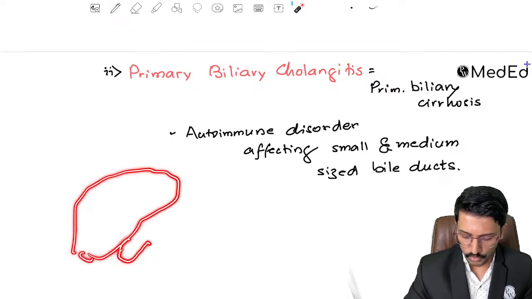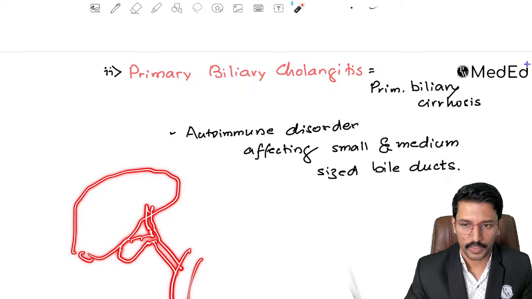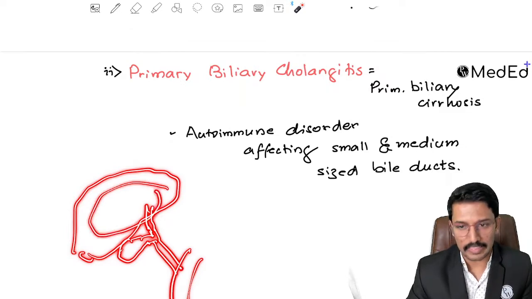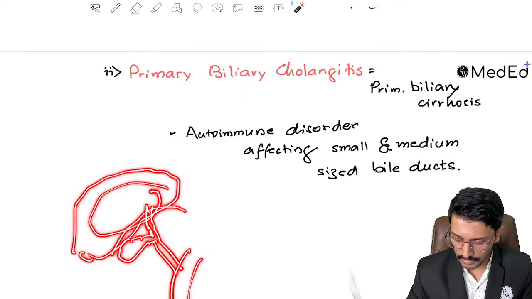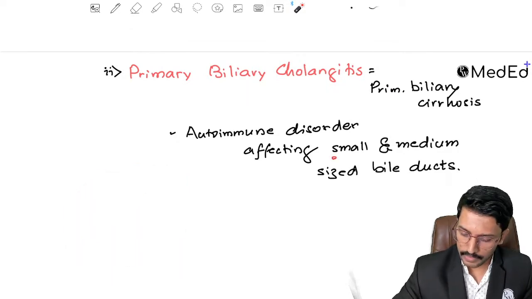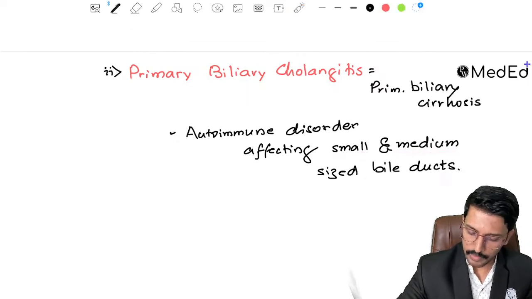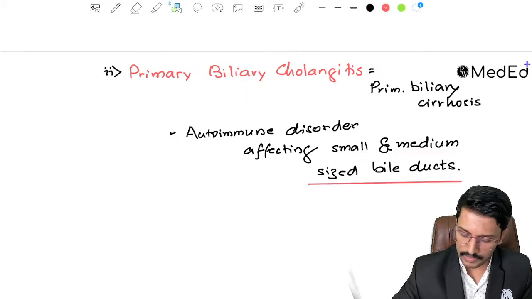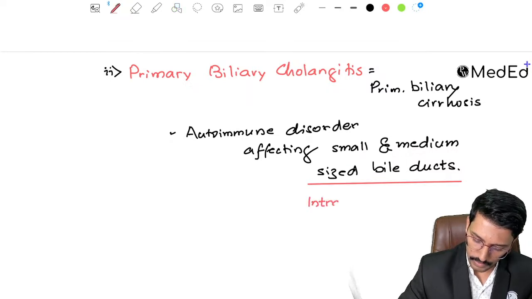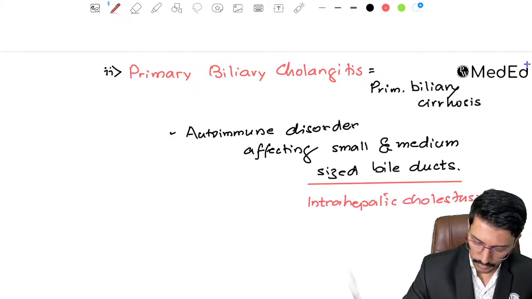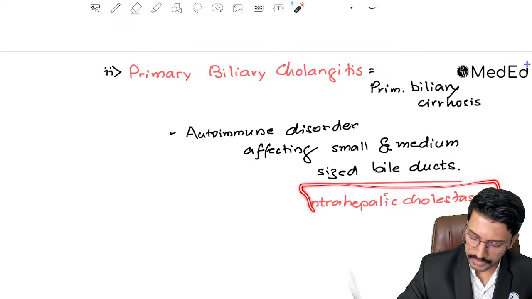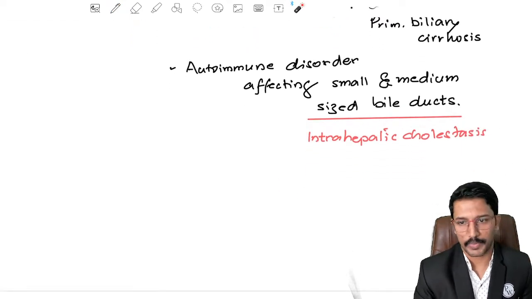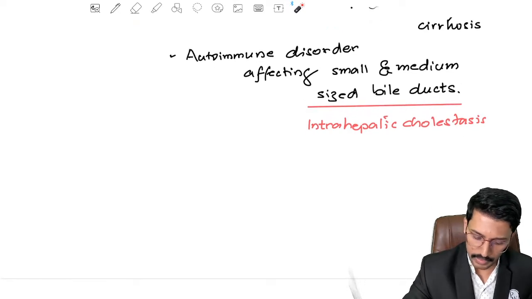You draw something like this, you draw a gallbladder, then you draw a bile duct coming from the liver, and then the bile duct from the gallbladder, a common bile duct joining the duodenum. Where are the small medium bile ducts present? They are present inside the liver, right? Large bile ducts are present outside the liver. So if it is affecting small and medium sized bile ducts, it essentially means that it causes intrahepatic cholestasis. Okay. So they can ask you this question, whether this is a condition characterized by intrahepatic cholestasis or extrahepatic cholestasis. It is a condition characterized by intrahepatic cholestasis.